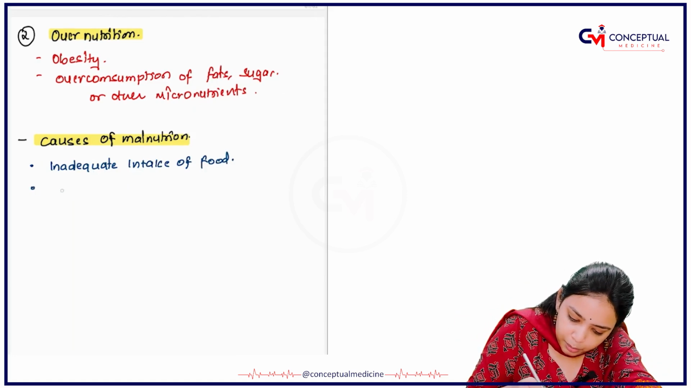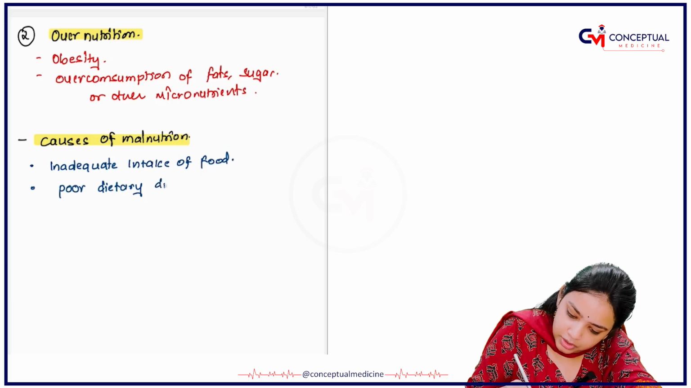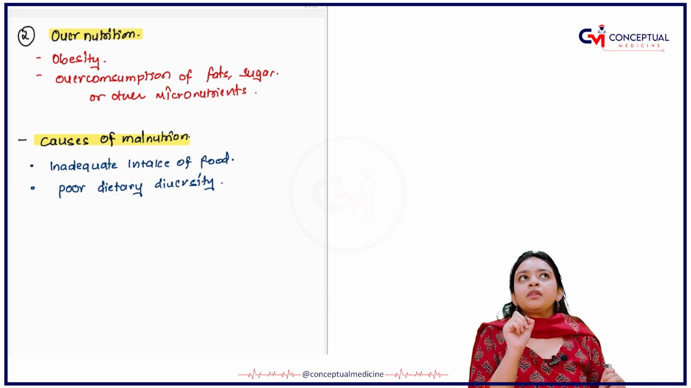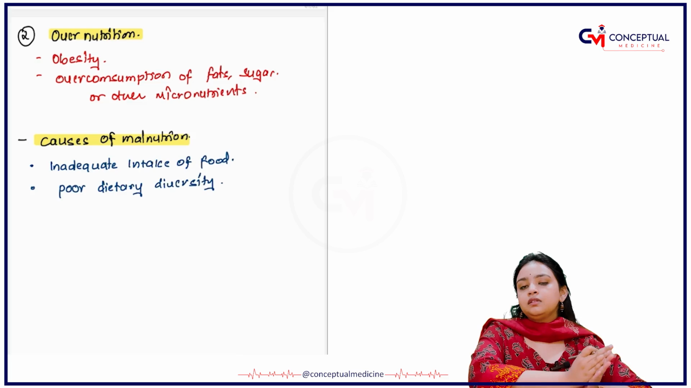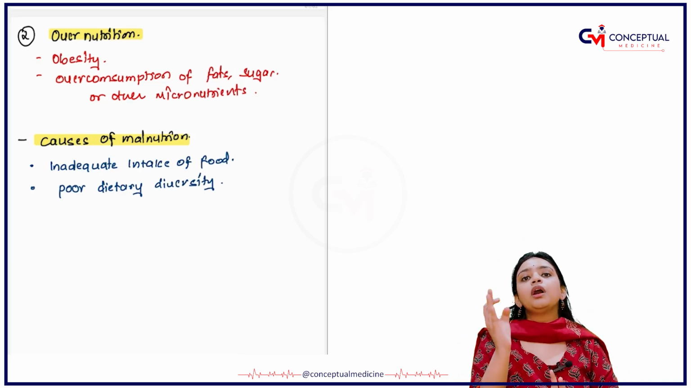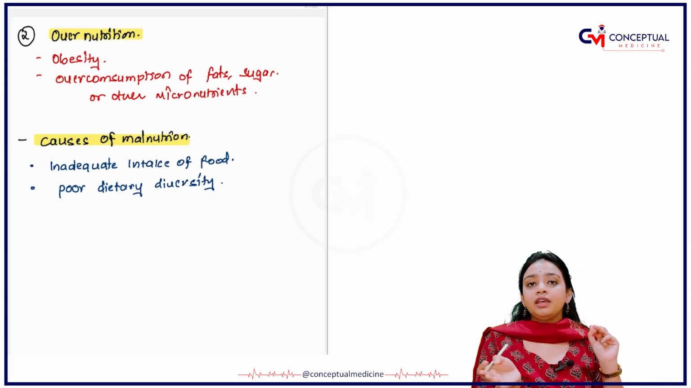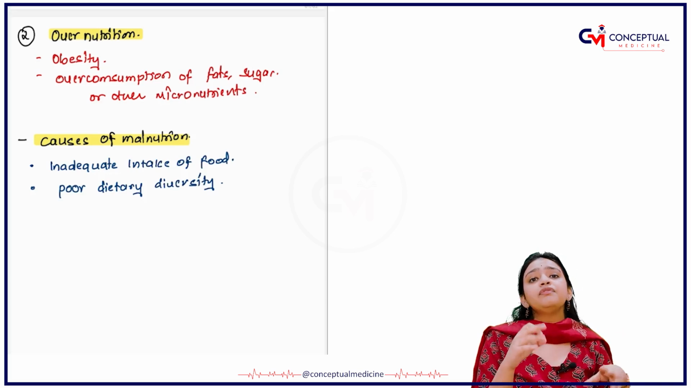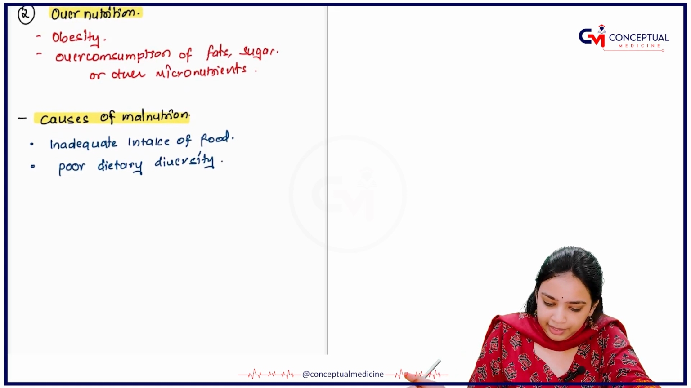Second one is poor dietary diversity. What is meant by this is, if you compare a person from a rural place and a person from an urban place, you are able to see that people living in urban areas have a very good diet, right? Whereas people living in rural areas have a very poor diet, right? So this is all about poor dietary diversity.